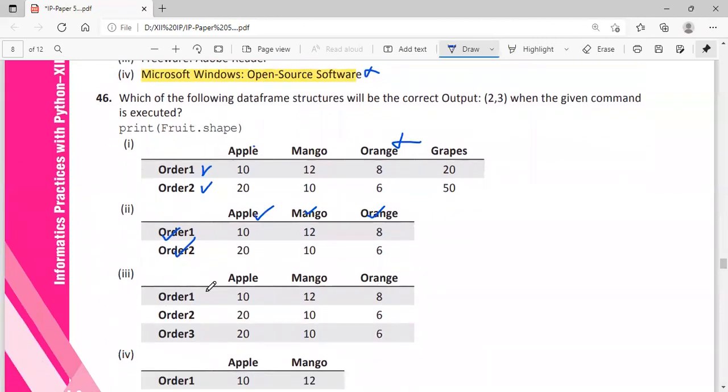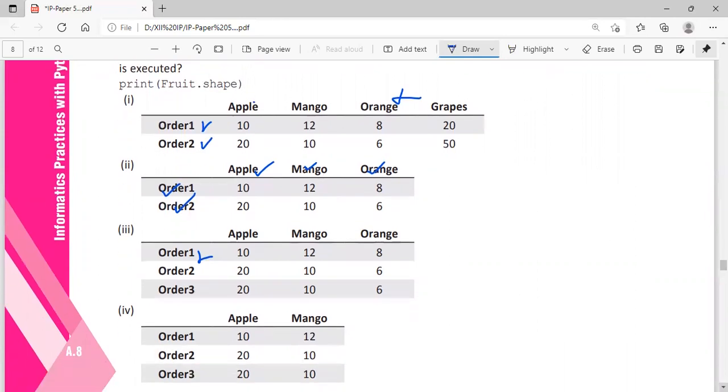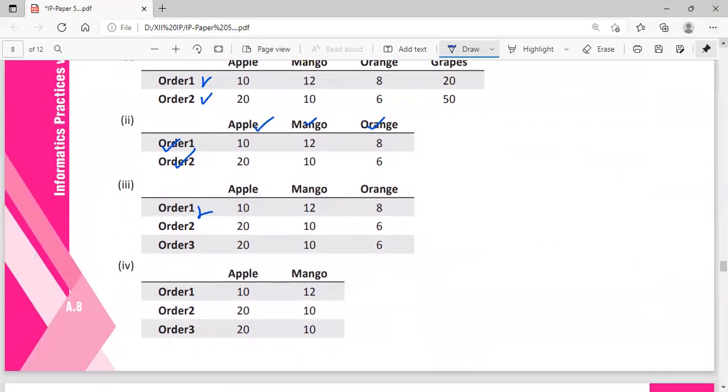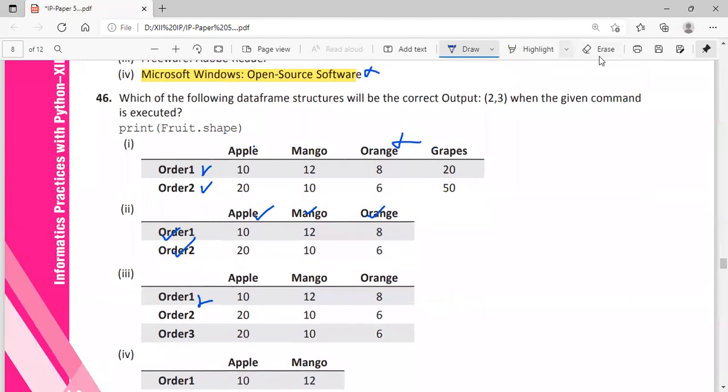Here, 3 rows. No, it's not 3 rows. How many rows? I'm sorry, it's 2 rows. 3 rows are there and 3 columns. So this option is also wrong. Here, 3 rows and 2 columns, but we need 2, 3. So option 2 is the correct answer.